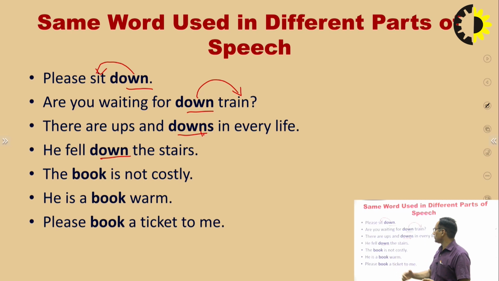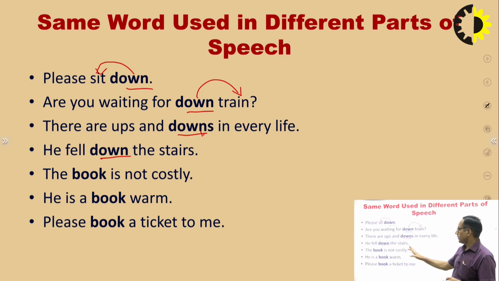He fell down the stairs. Yes, here very properly we will have to check. He fell down. It is showing the relation. It is showing the direction. He fell down the stairs means from the stairs downside. So what is the relation between he and stairs, what is the position going on? So he fell down. Whenever we are showing this situation or the relation between he and stairs, it is a preposition.